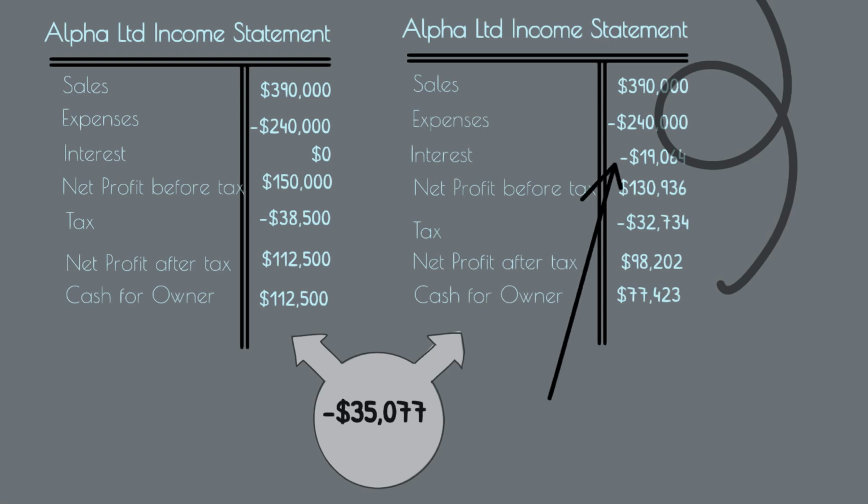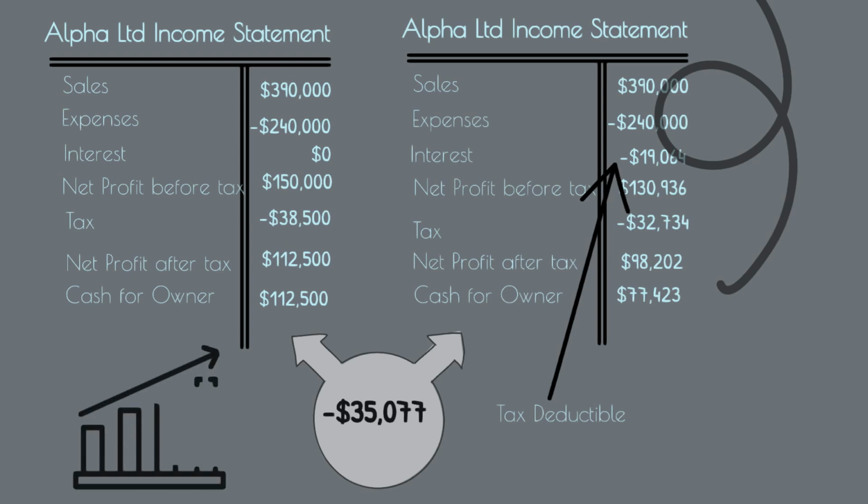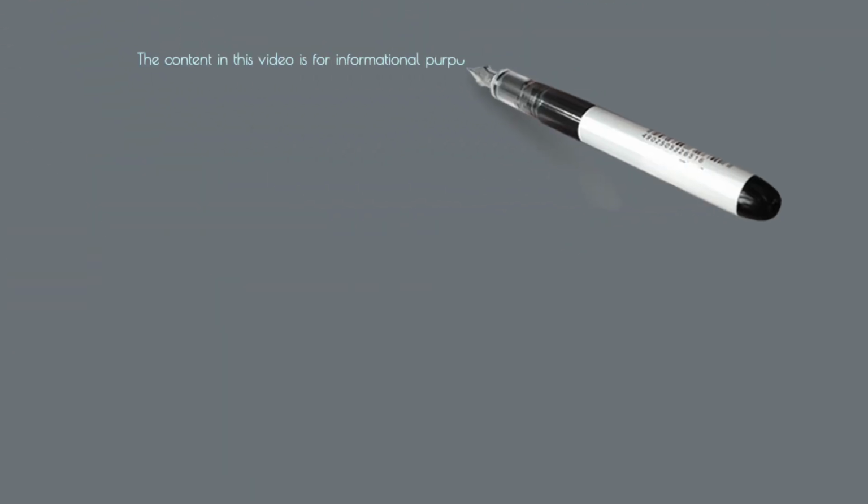The business must forecast that the new retail store generates a net profit after tax of over $35,077 to maintain positive cash flow. The owner should also be ready to lower personal withdrawals if the store's performance falls short.